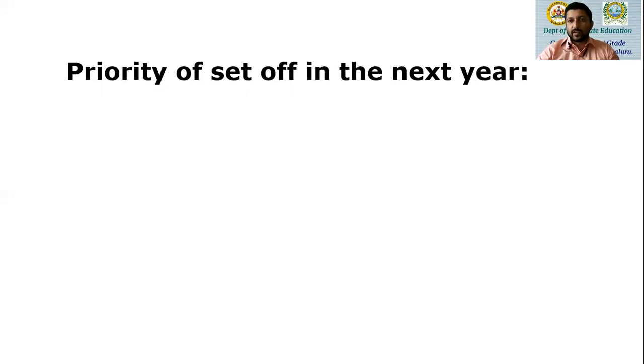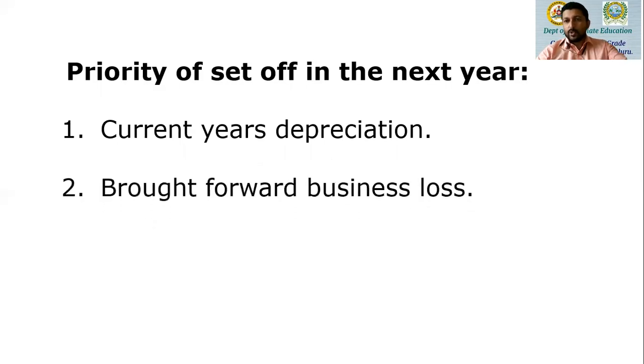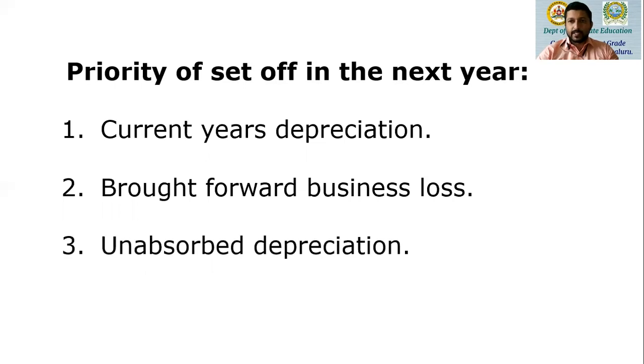So what is the priority of set off in the next year? First you are going to deduct the current year depreciation from the current year business profit. Once the current year depreciation is deducted, then you are going to deduct the brought forward business loss, last year's or earlier years' business loss, provided it is within the rules, that is the 8-year time period for which you can set off. Then the brought forward business loss can be deducted from the current year business profit. And after setting off the brought forward business loss, the unabsorbed depreciation amount can be claimed as deduction.